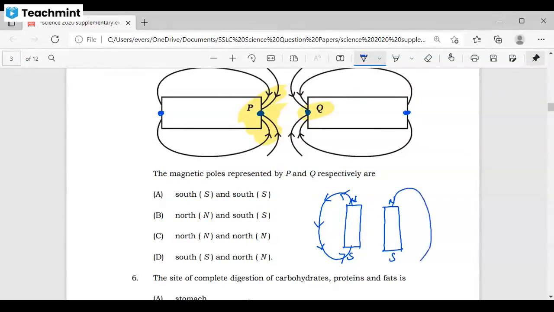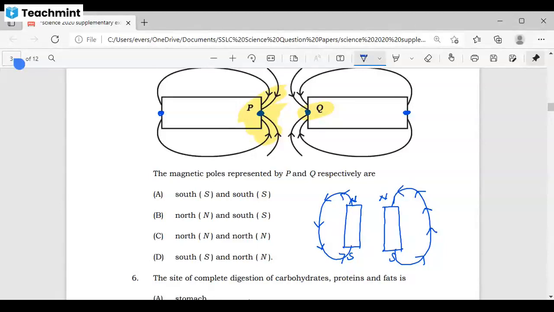Now can you tell me, is what I am showing here, the direction, correct? No, sir.